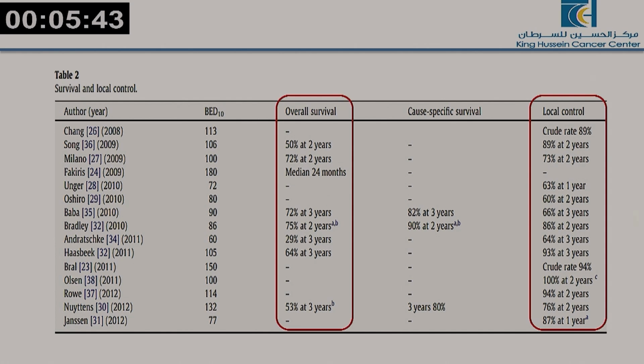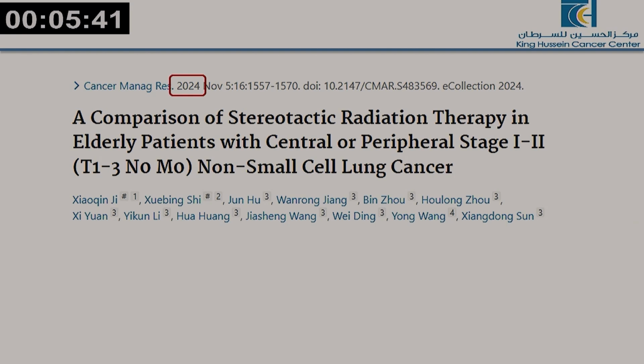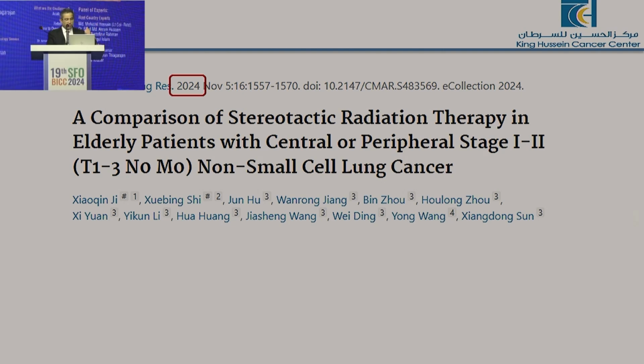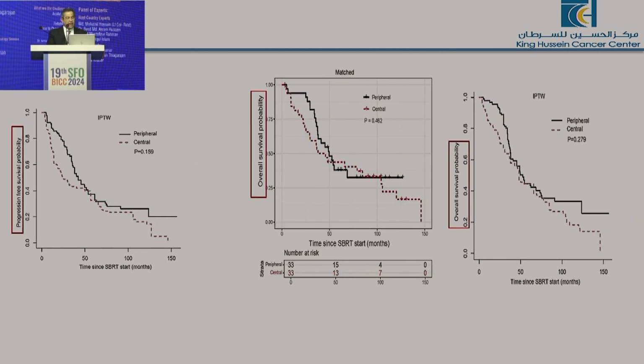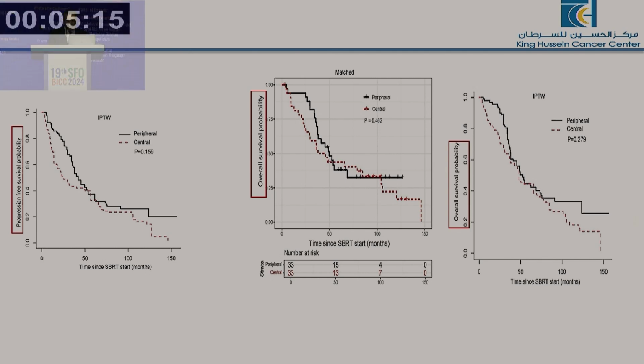For central tumors, roughly speaking, it's like the peripheral lesions. Now, this is another, newer study from 2024, this year, comparing SBRT in elderly patients. Can it be considered only for young patients, or if you have an elderly patient with a central or ultracentral lesion, can you really use SBRT? Number one. And if yes, whether the same doses or not? You can see here there was no statistical difference between patients who are very fit to go for SBRT in the central or ultracentral lesion and the elderly ones.